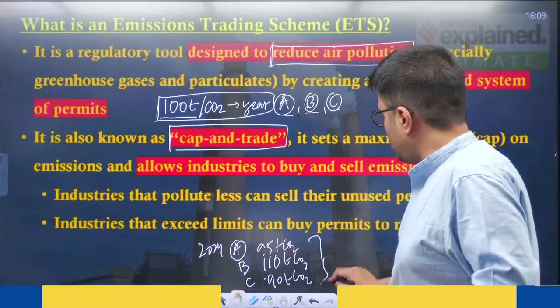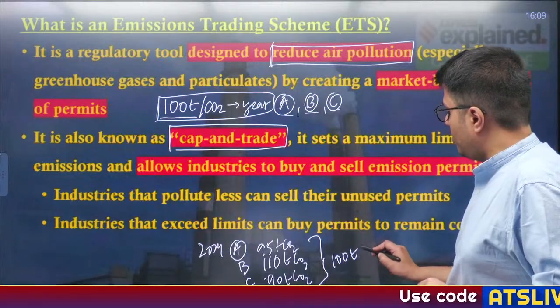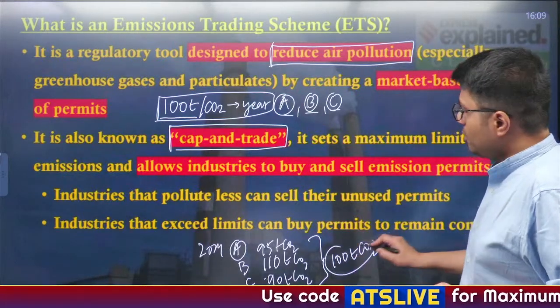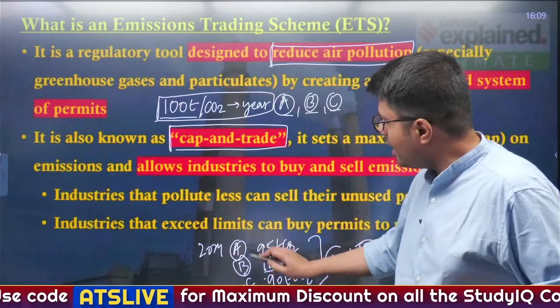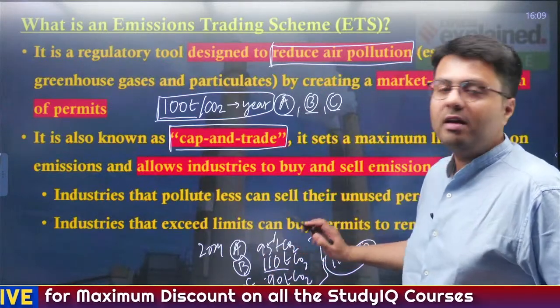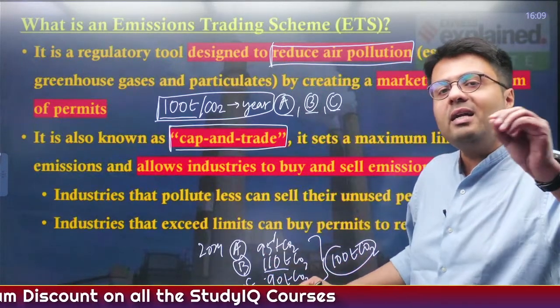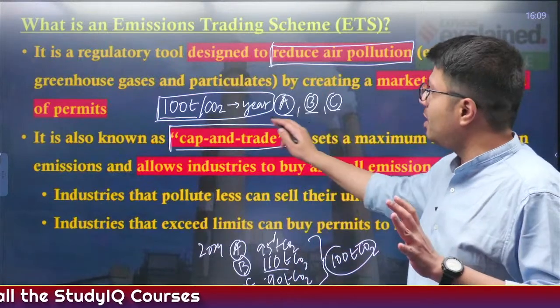What was the limit of all these factories? It was 100 tons of CO2. So you can understand factory B is more polluting as compared to factory C and factory A. Factory A and factory C are emitting less carbon dioxide than their limit.